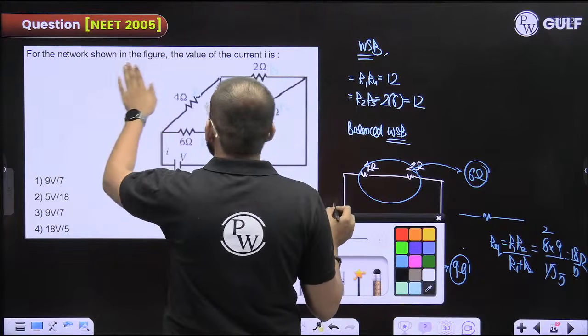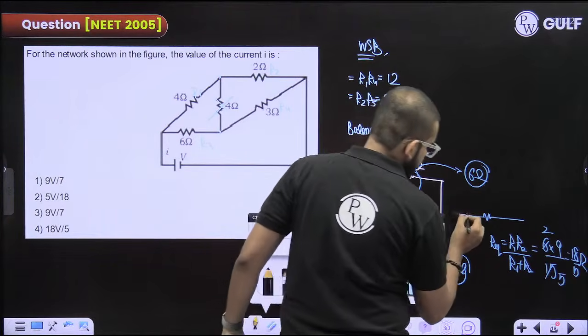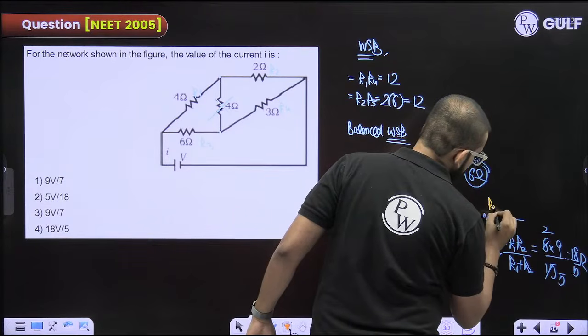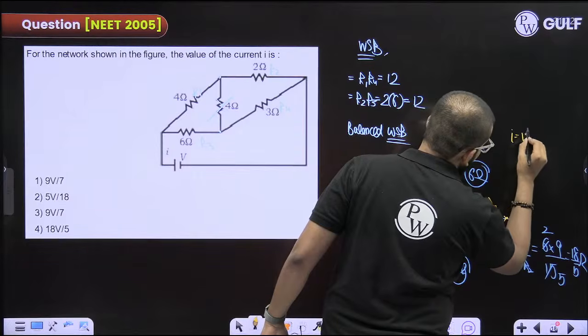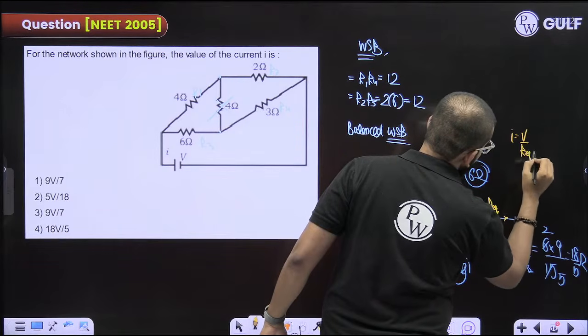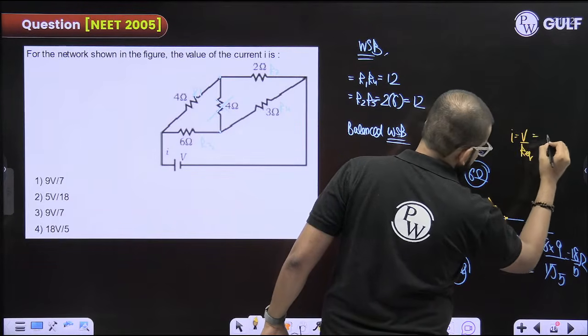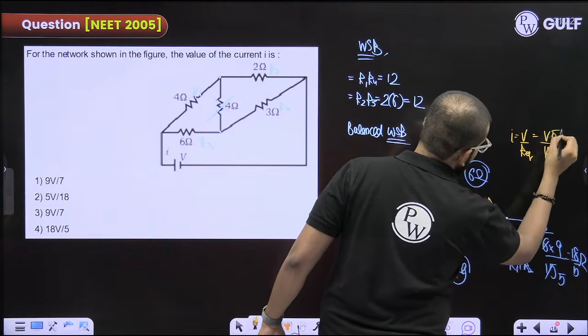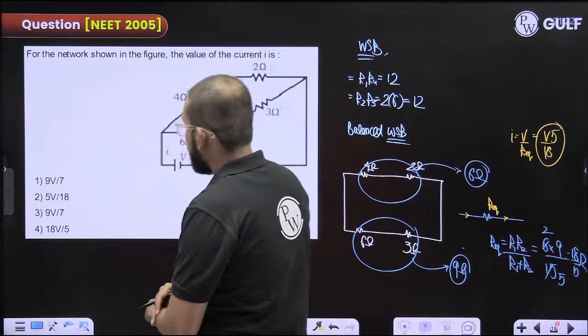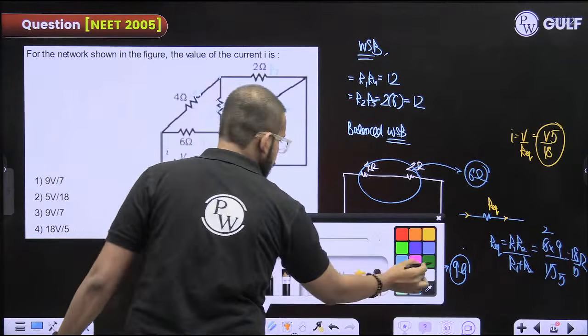But they hadn't asked you this. What they had asked? They had asked the value of the current. So you have the R equivalent. Let us find the value of the current. V by R equivalent, 18 by 5. So 5V by 18. Is this in the option? Yes.